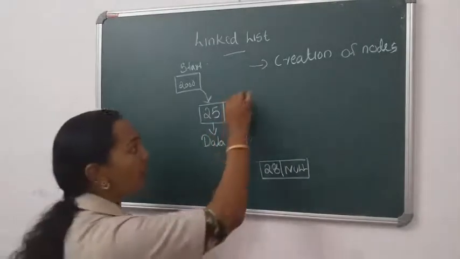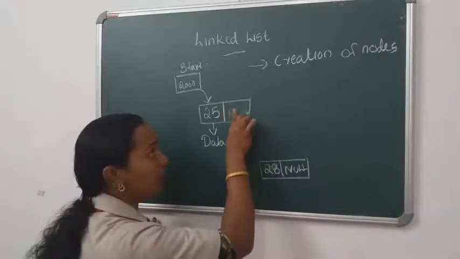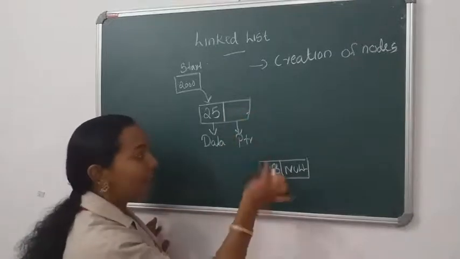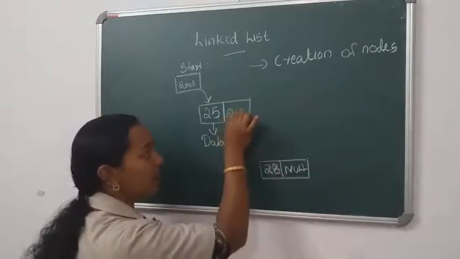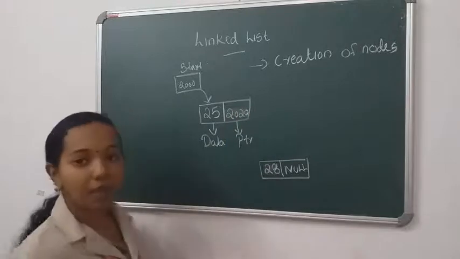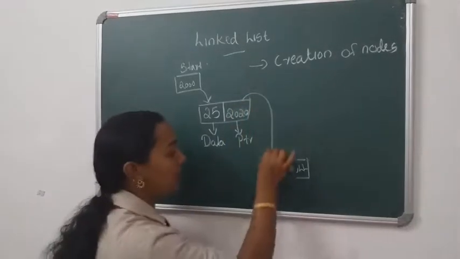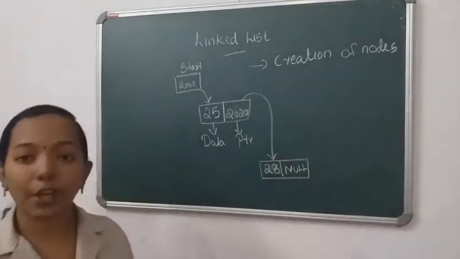So we can change the null pointer. We remove this null value and type its memory address. If it is 2020, type that memory address here. Then automatically this node will point to the second node.